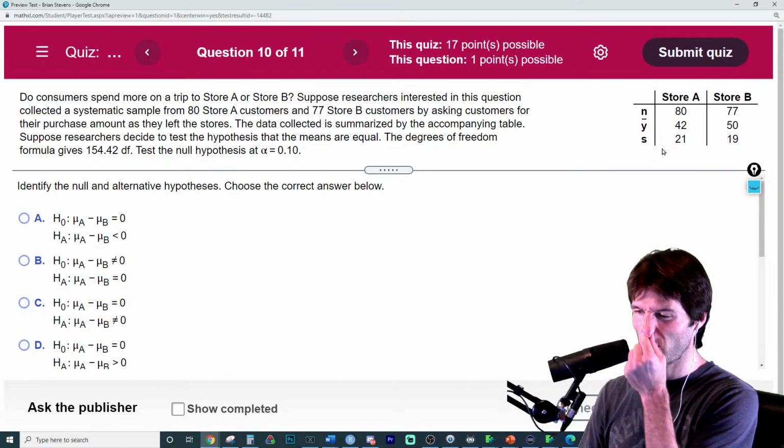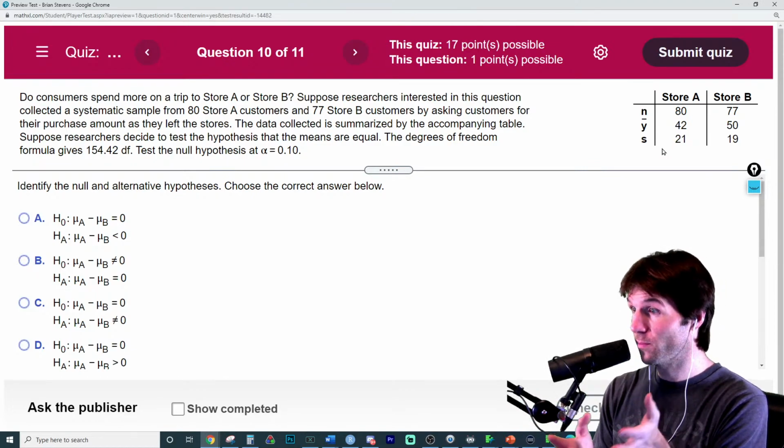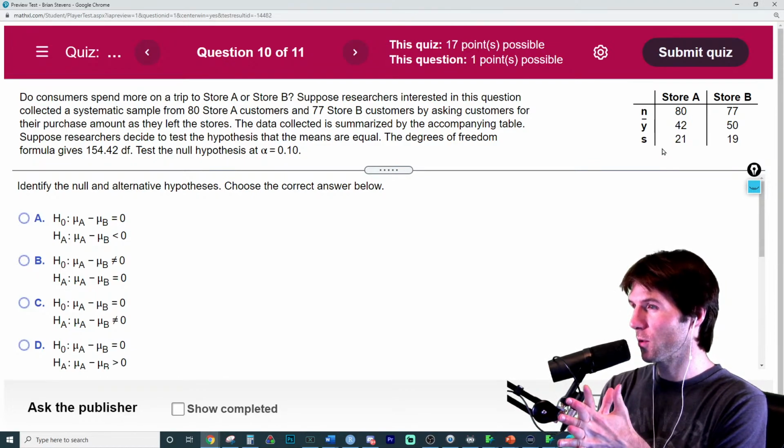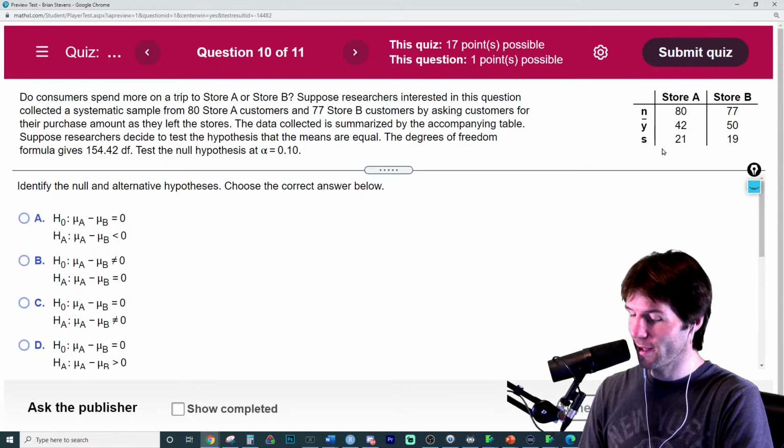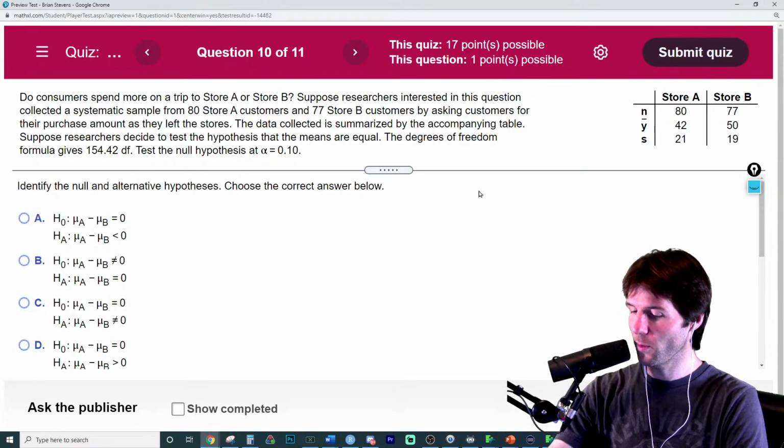And the variation, this would just tell you how spread out their spending is, was 21. So there's more variation in what people spend in store A than there is in store B. They're pretty similar, but a little more variation. Yeah, that's awesome. Let's review. You're right. Great job. 100 points there, everybody.